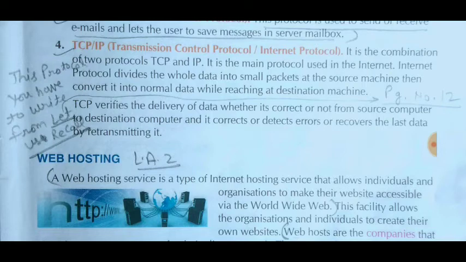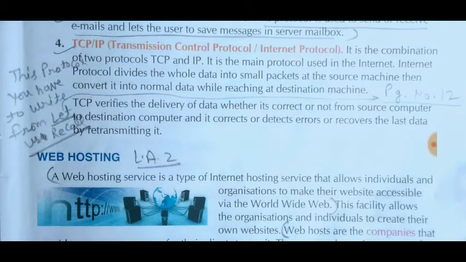This protocol, whose name is Internet Protocol, divides the whole data into small packets at the source machine, then converts it back into normal data on reaching the destination machine. That means at the receiver's end, it combines the packets together again to make the original. So TCP verifies the delivery of data, whether it's correct or not, from the source computer to the destination computer.